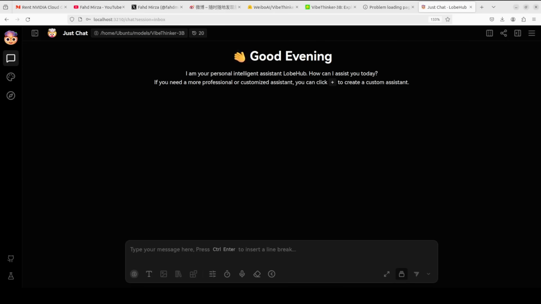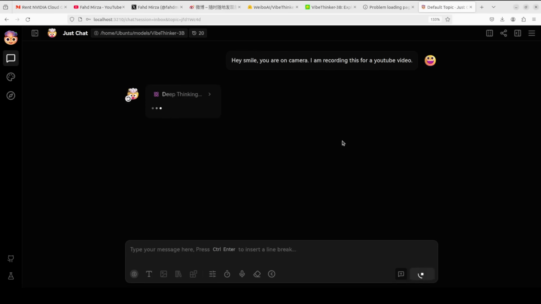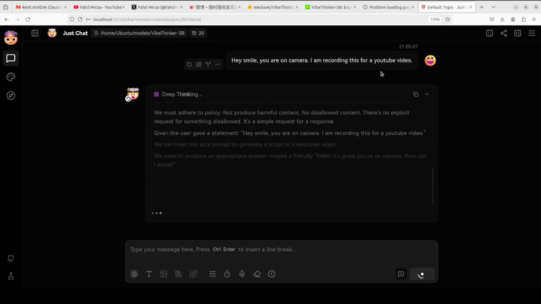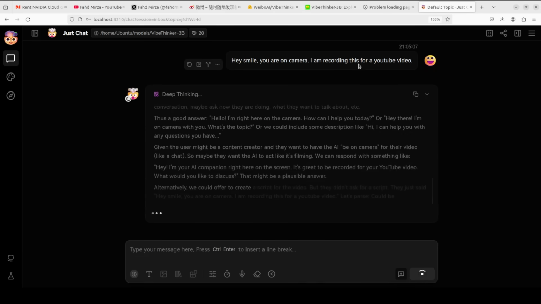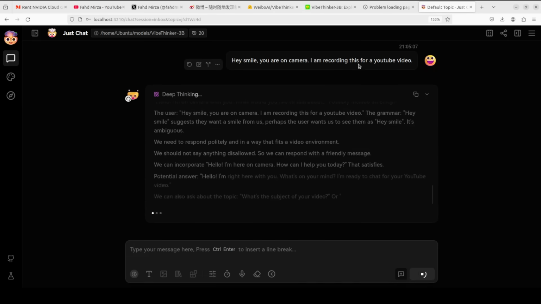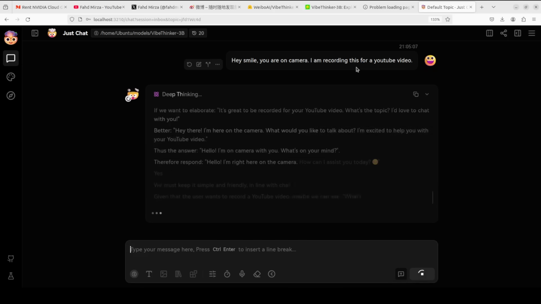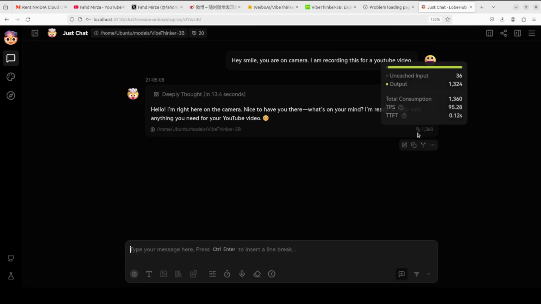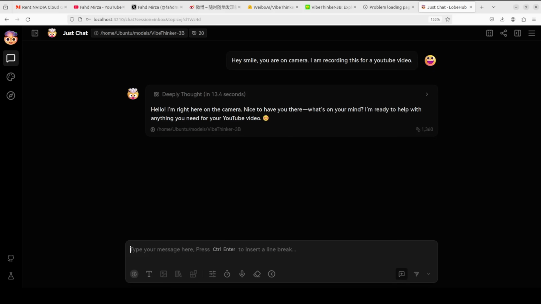So I'm just going to use Open WebUI for GUI. You can use any of your choice if you like. Let me just first see how exactly this thing works. So I'm just asking it a hello, and you can see it is thinking very deep. Remember, 3 billion parameter model, and I will let it think. And after thinking for a lot of tokens, a lot of time, the answer is pretty good. It is coherent, and it is also asking me what I need to do next.